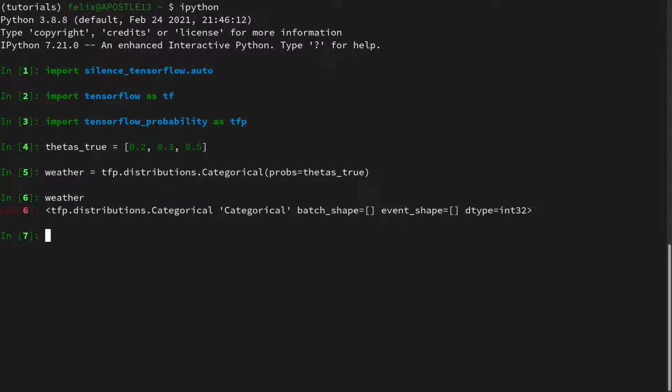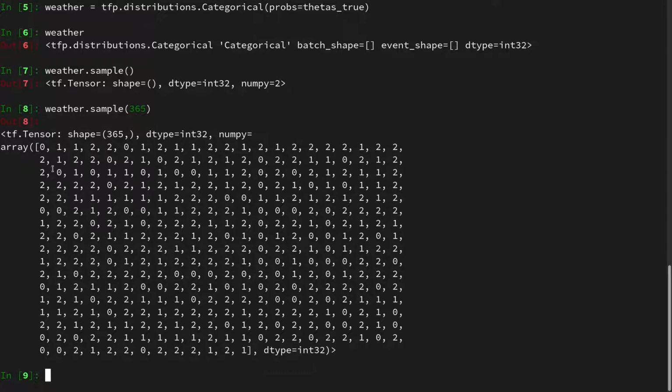And if we look at it, then we have the categorical, and we see no batch shape, no event shape, fantastic. We can sample the distribution, and we can, for instance, also sample the distribution 365 times, and then we would get the weather for every day of the year.